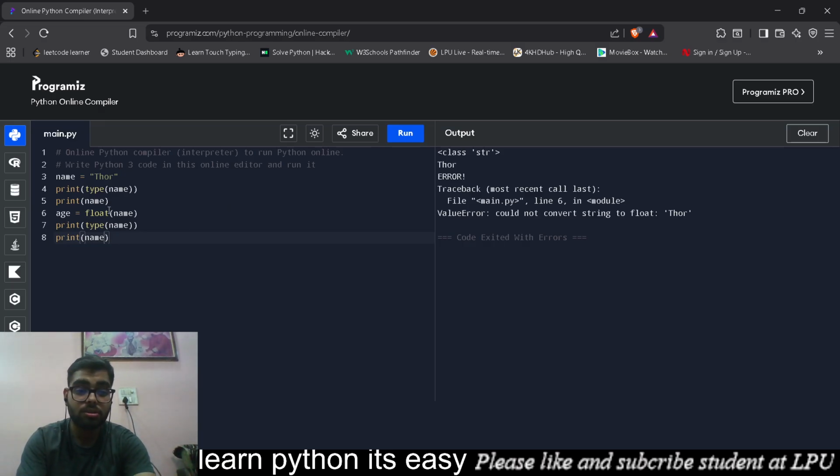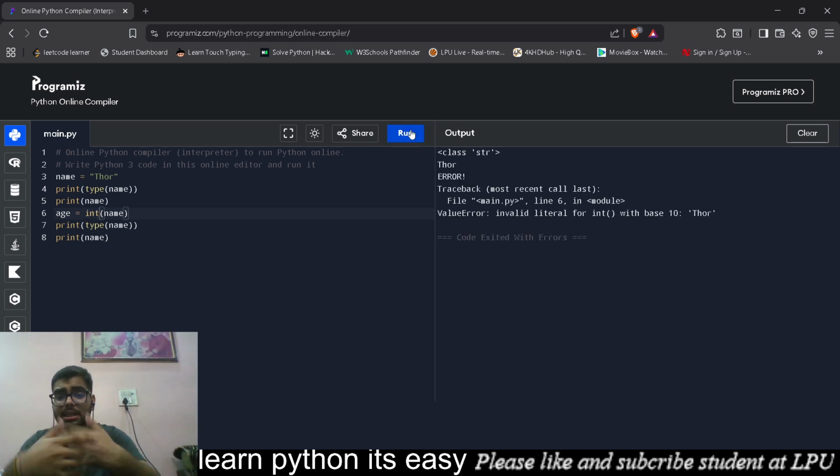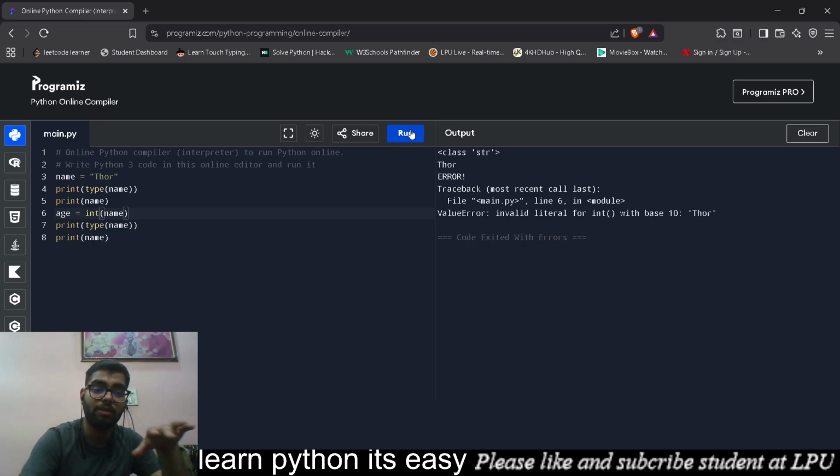Even if I remove this float and write int, I also can't get anything. See, that's what I'm talking about. It's not a problem with float, it's actually a value error. You can't convert ABC to integers or floats, but you can convert integers or floats to the string data type. That's how it works.